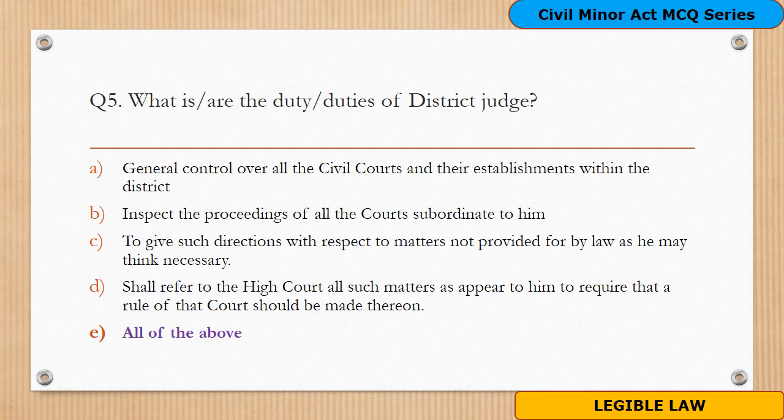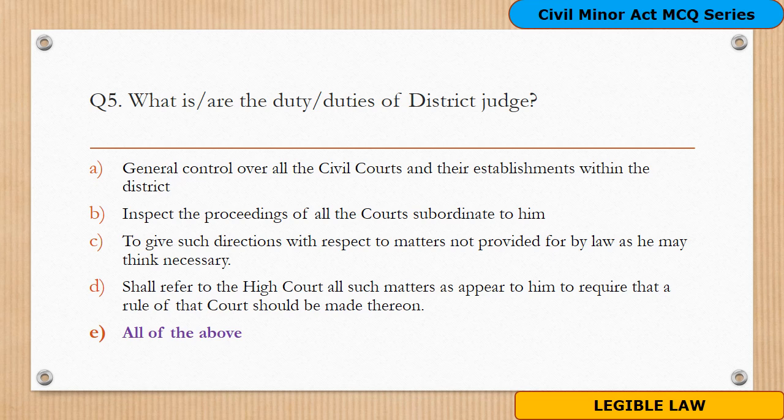And adding to that, as per the Act, Section 9 mentions the duties and responsibility of the district judge.